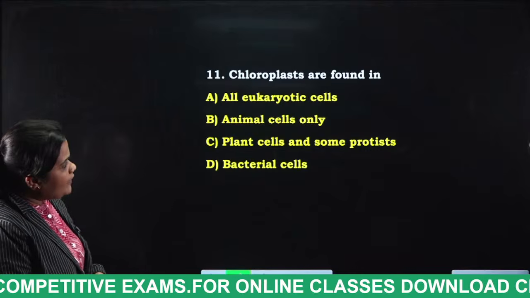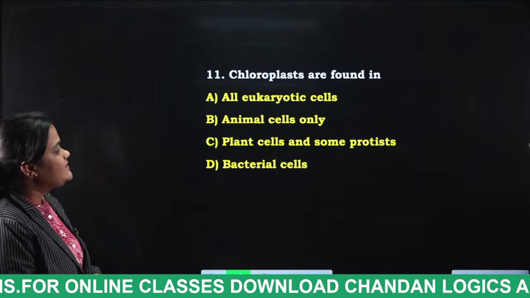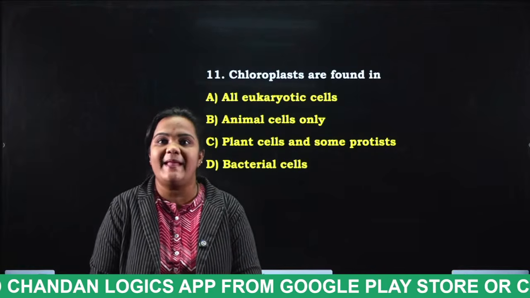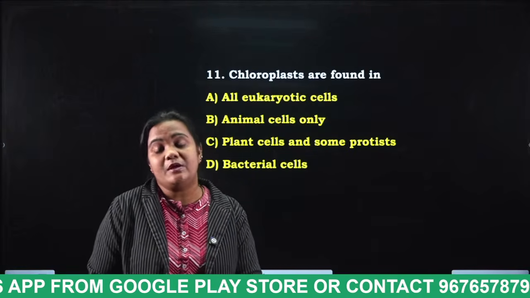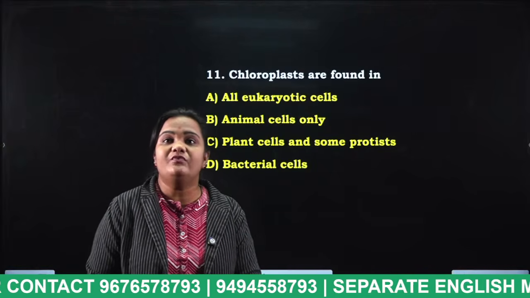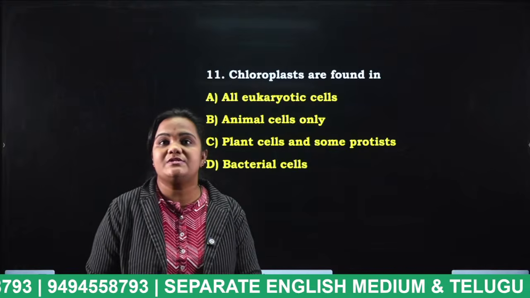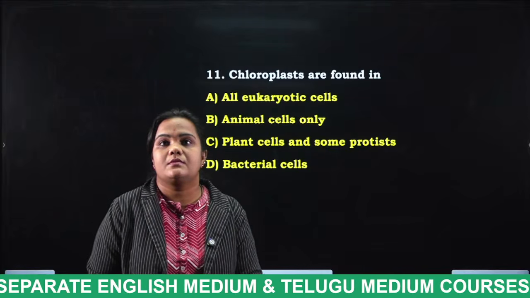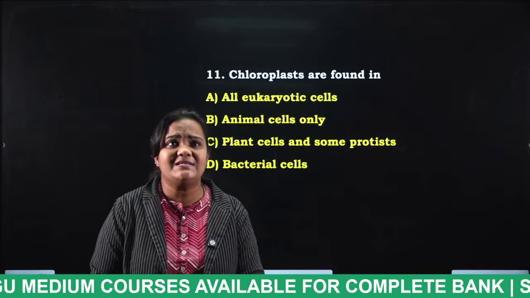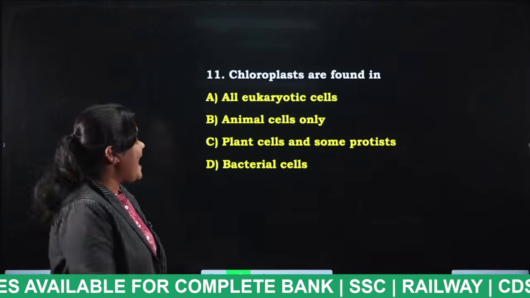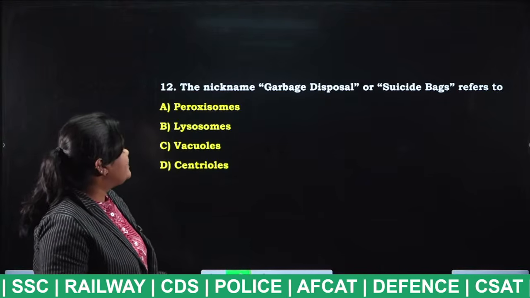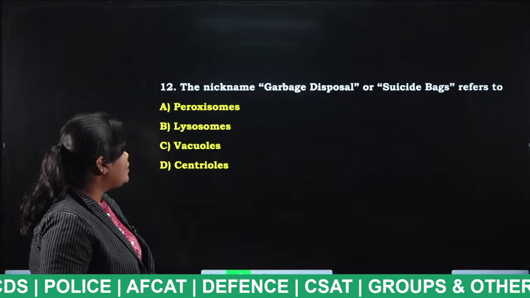Chloroplasts are found in all eukaryotic cells, plant cells only, plant cells and some protista, bacterial cells. Tell me the answer for this question. Chloroplast is also a double membrane bound organelle which has chlorophyll, and it is present in which organisms? Tell me, students, are my questions displaying late or are you giving the answers late? I am not understanding. Very good. Plant cells and some protista. The nickname garbage disposal or suicidal bags refers to peroxisomes, lysosomes, vacuoles, centrioles.